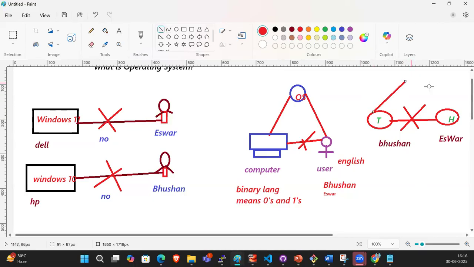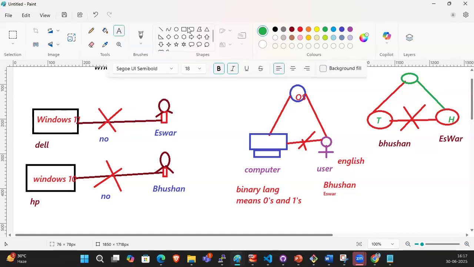So who is needed here, guys? A mediator is needed. So who is the mediator? For example, Hari is the mediator. Hari knows both languages, Telugu and Hindi. So whatever Ishwar wants to convey to Bhushan, he can tell Hari, and Hari will translate from Hindi to Telugu and convey it to Bhushan.